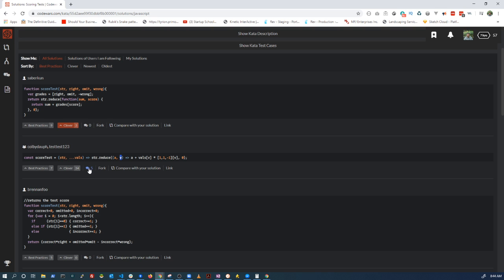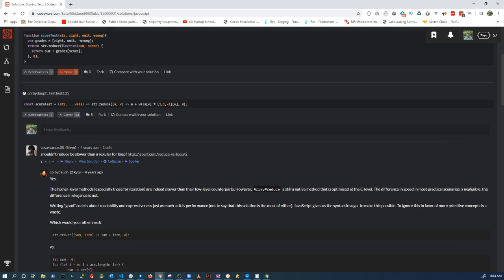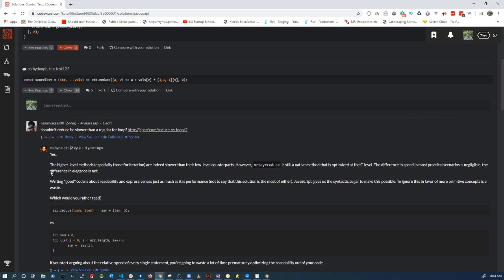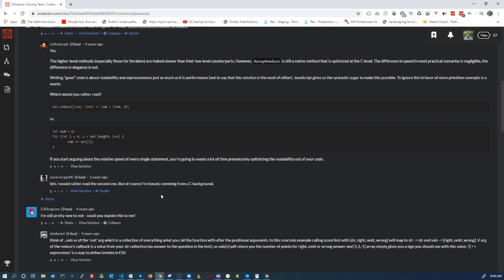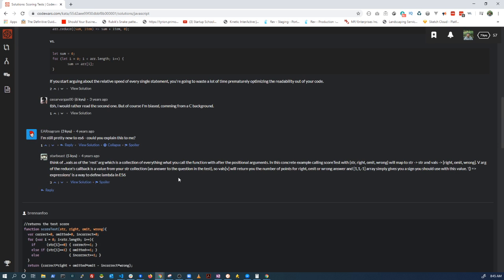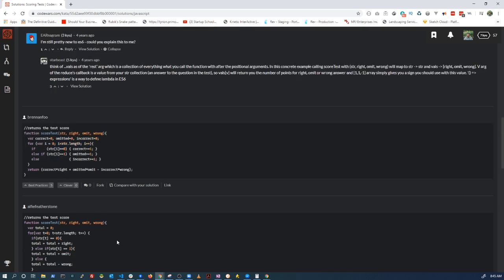And see, people made some comments. So here, shouldn't the reduce be slower than a regular for loop? And so they're saying yes, it is slower, but therefore, low-level counterparts. So I like the fact that they have a conversation. You can go in there and explain stuff, or people have some problems with it. And sometimes you got some really interesting answers there.